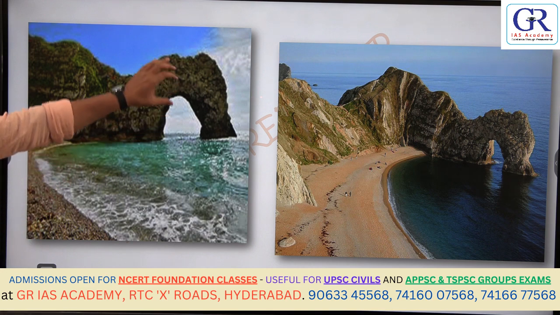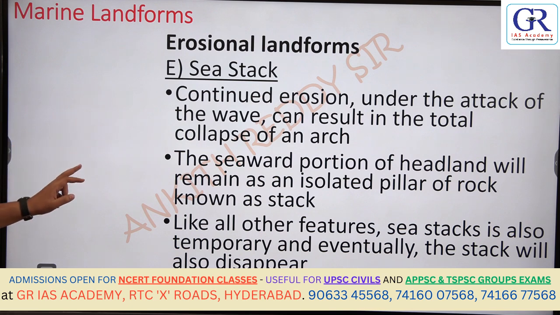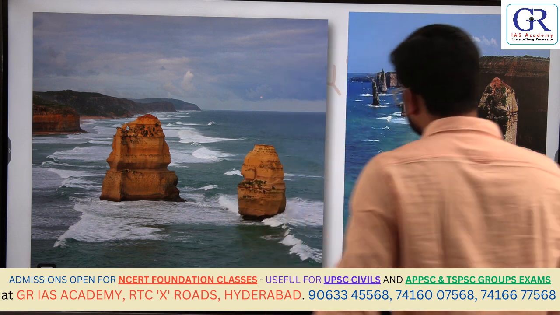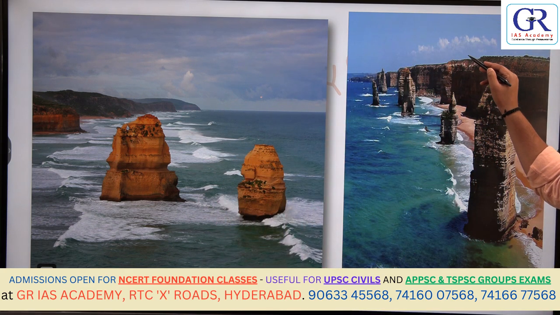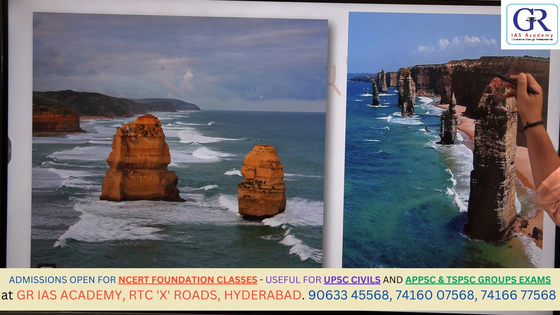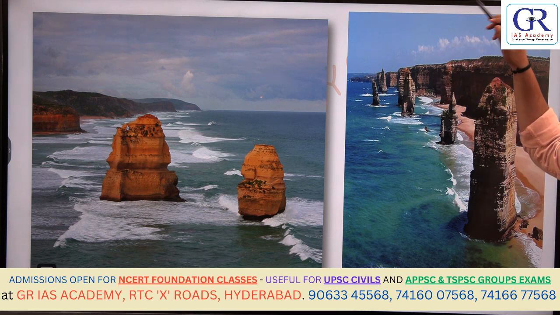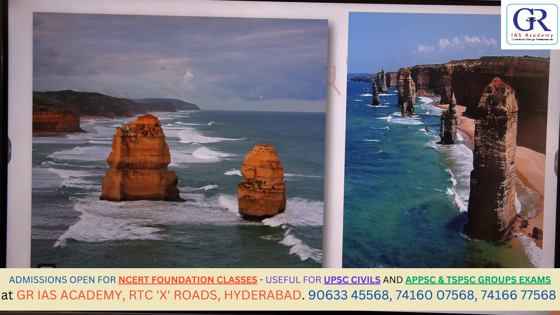Now after some time what happens, the arch also collapses and forms into sea stack. Next, sea stacks like this. Okay. Earlier it was a sea cliff. Now sea cliff at the base gets eroded and formed into cave. Okay. And before further then it formed into sea arch. Now because of erosion that sea arch collapsed and this has become an individual called sea stack.